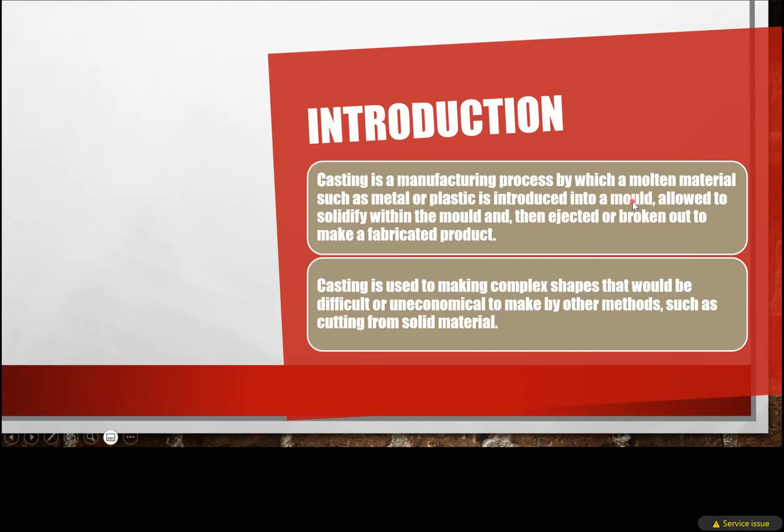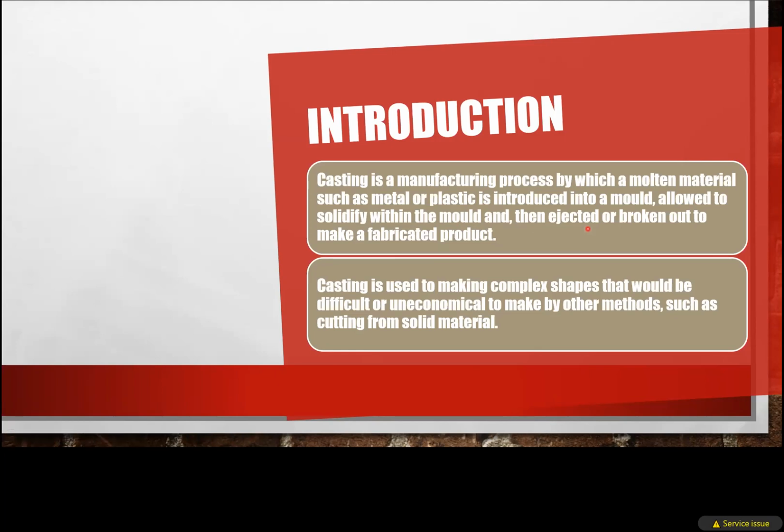That mold cavity is made by the patterns, that is, it takes the shape of the patterns. That means there is a replica of the product that is to be made. In that mold, we are pouring the liquid metal or the liquid plastic, and we are allowing it to solidify. We are going for the solidification process. After the complete solidification or the cool down, we have to eject that mold or break that mold.